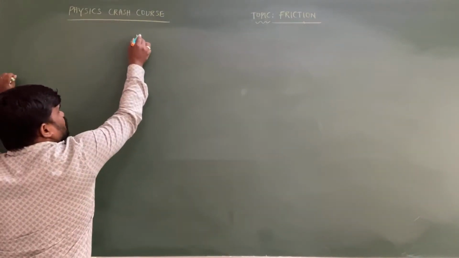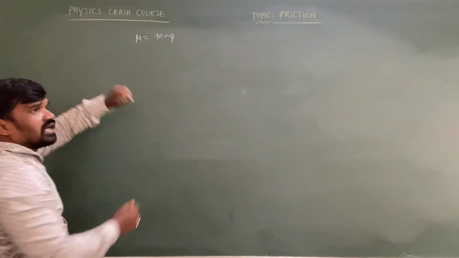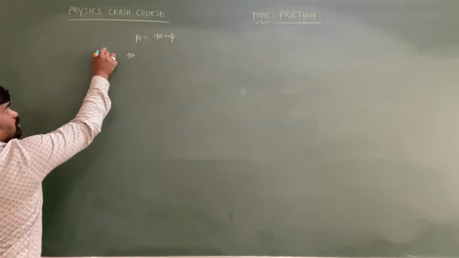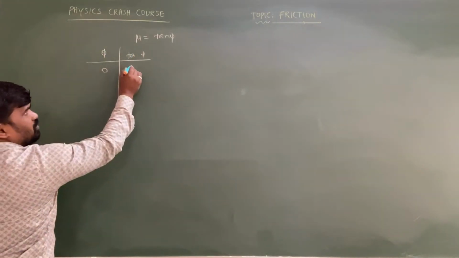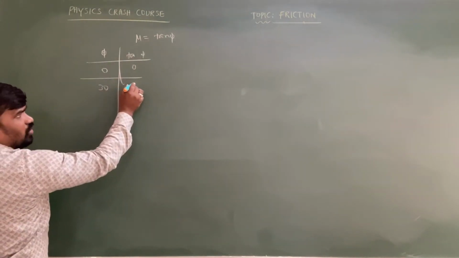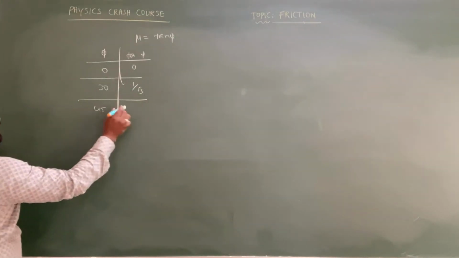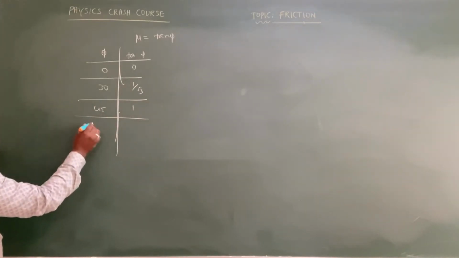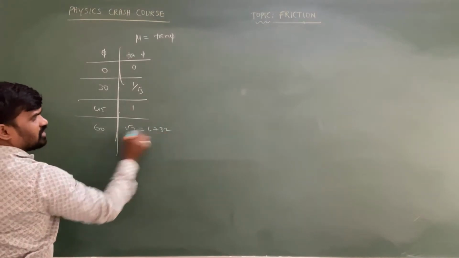The coefficient of friction mu is equal to, I already told you, tan phi, where phi is called the angle of friction. Suppose you take phi equal to 0, then tan phi is also 0. Phi equal to 30 degrees, tan phi is 1 by root 3. Phi equal to 45, tan 45 is equal to 1. If phi is 60 degrees, then tan 60 is root 3, which is equal to 1.732.